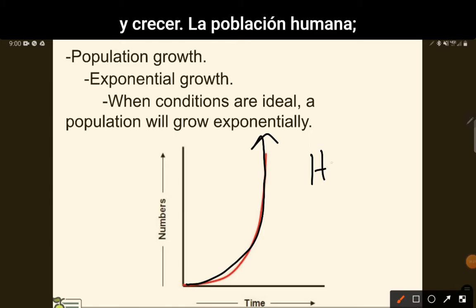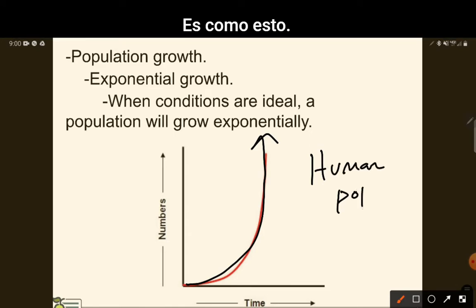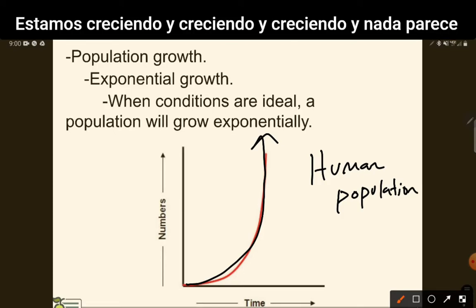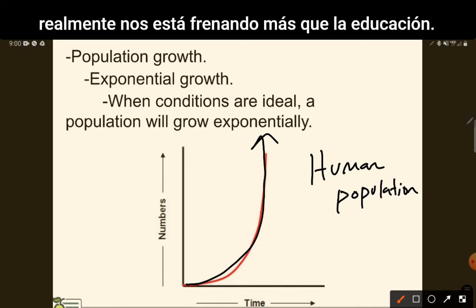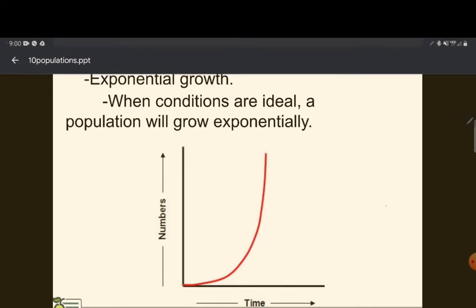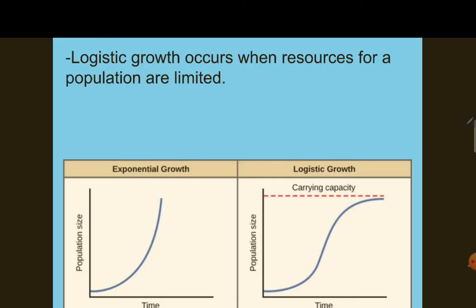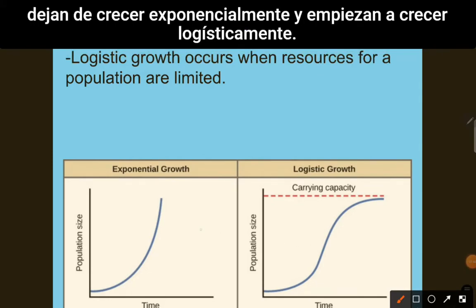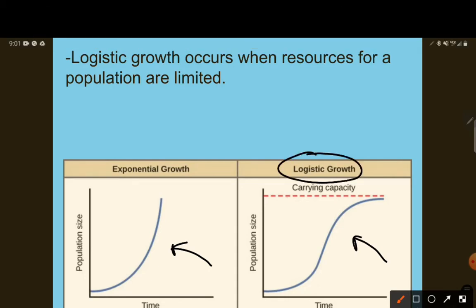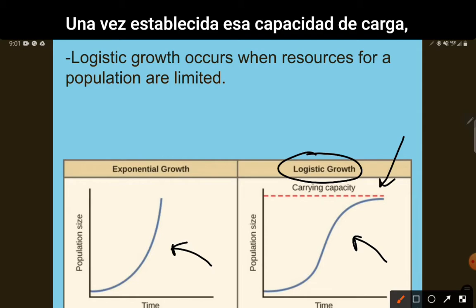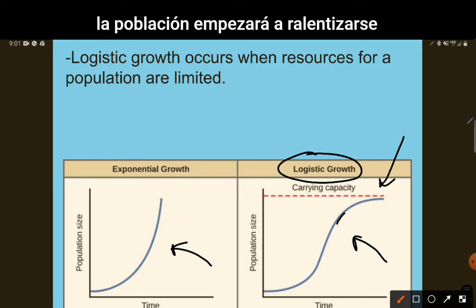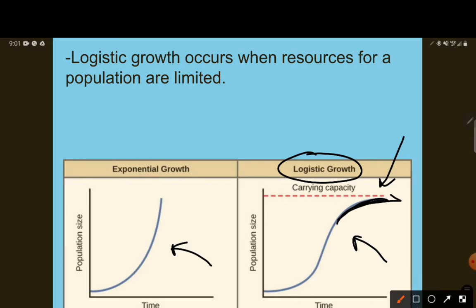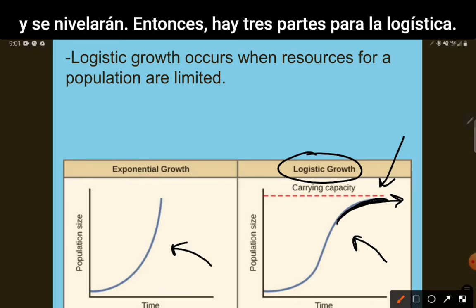The human population is like this. We are growing and growing and growing, and nothing seems to be really slowing us down, other than education. And so, it is inevitable that all living things eventually stop growing exponentially and they start growing logistically. Once that carrying capacity is established, the population will start to slow down and they will level off.